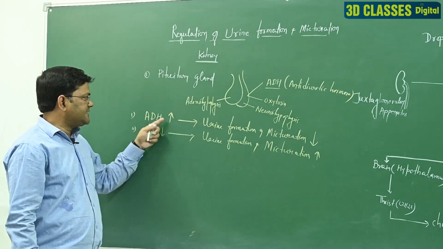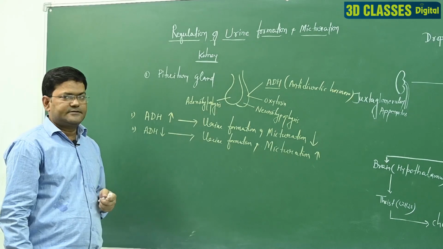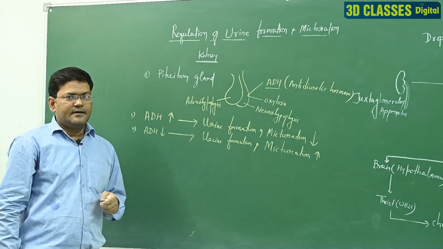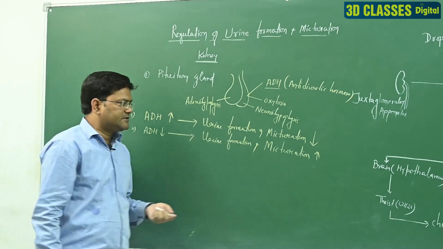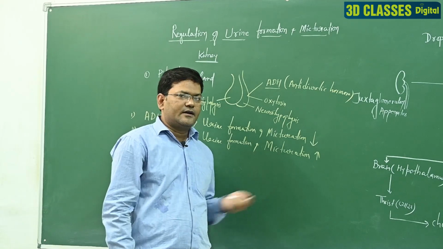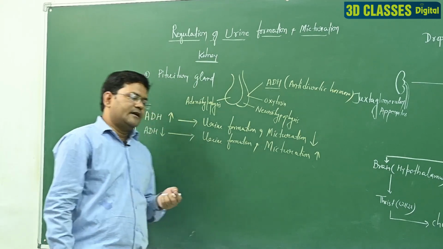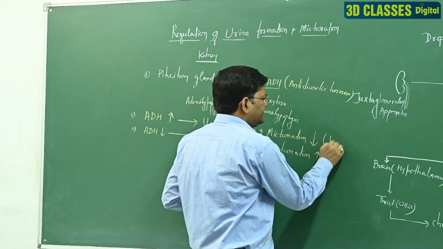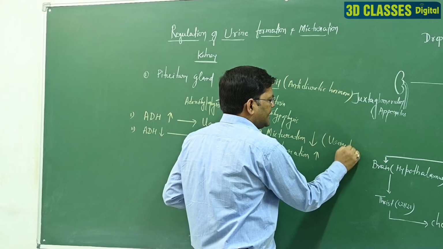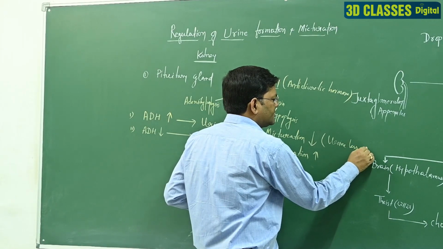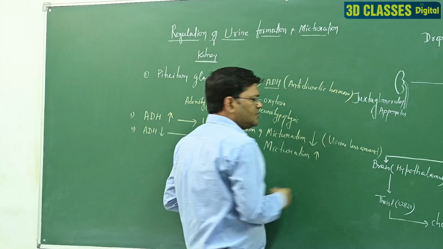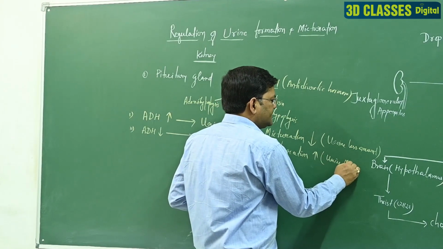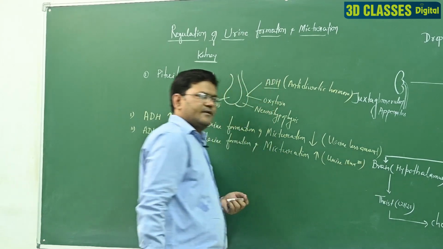ADH directly controls the excretion; that is called hormonal control. If ADH is maximum in our body, then micturition is very less. If ADH is minimum in our body, then the urine is dilute, the water concentration is maximum, and micturition is maximum. In simple words, we say that urine is very less amount and urine is maximum excretion.